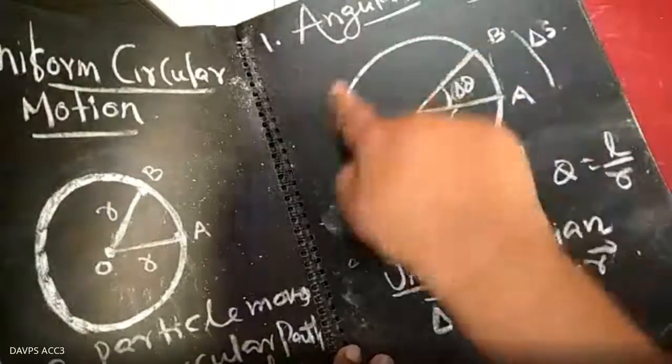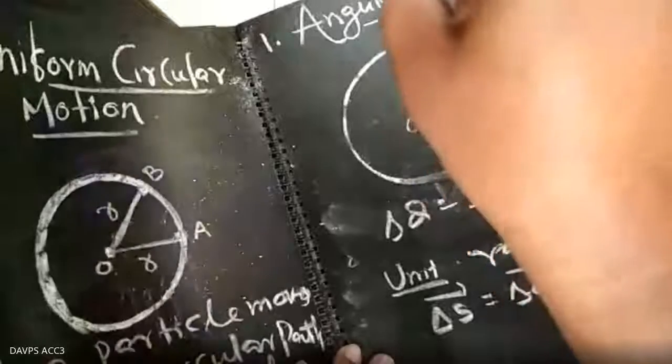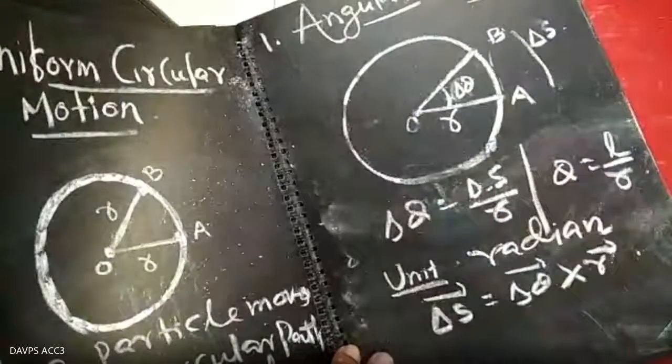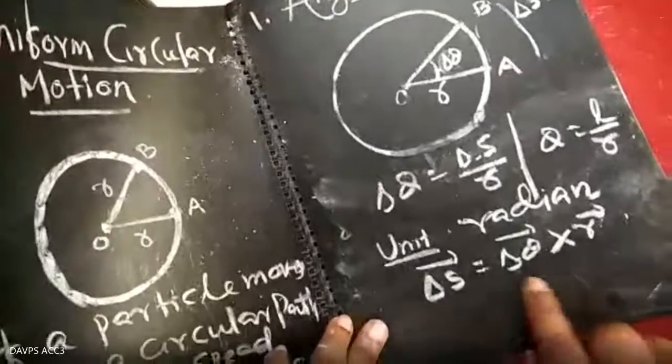This is the plane of motion of the particle, and it is perpendicular to it. You must be thinking, sir, I have a doubt: will the perpendicular be above or below the plane? That will be decided according to the cross product.